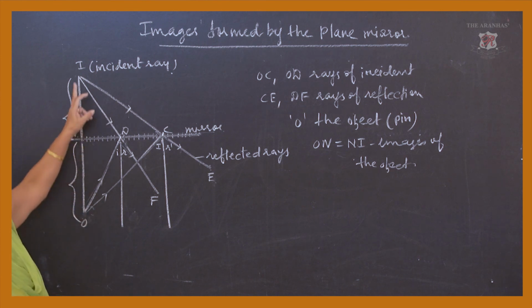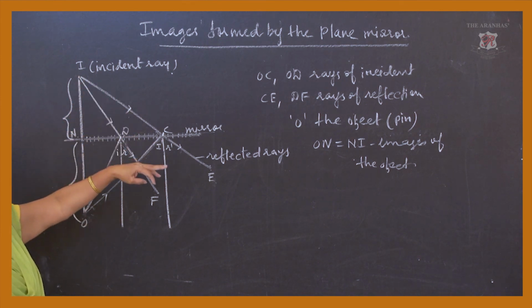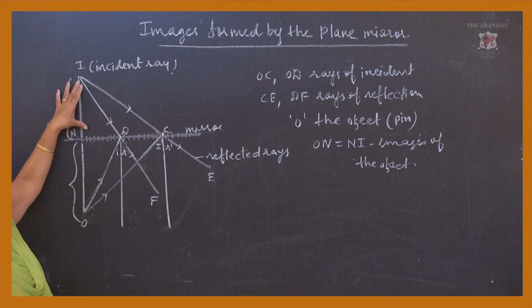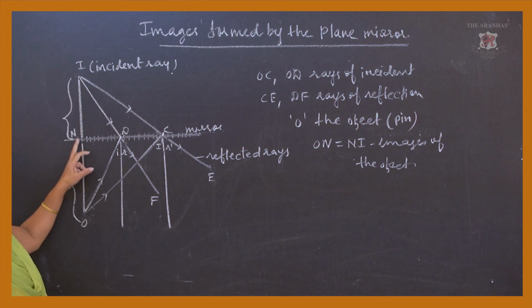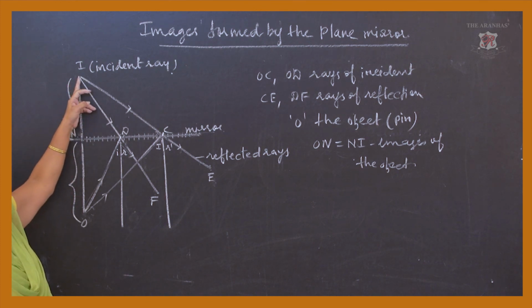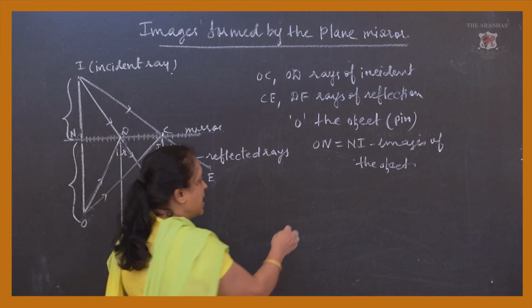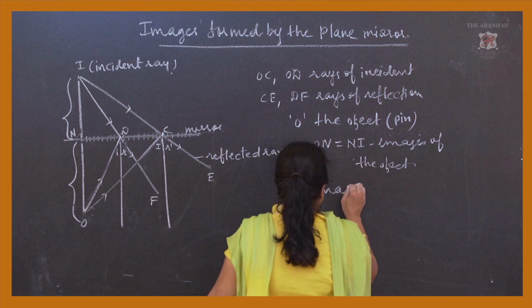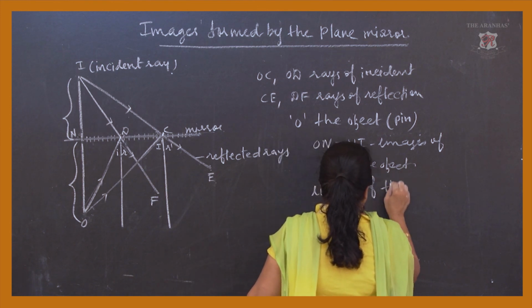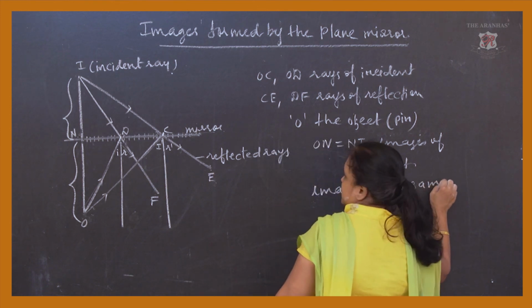Here to here and here to here. So the images of the object are ON and NI. And they are equal, meaning we are saying that the image is of the same size.